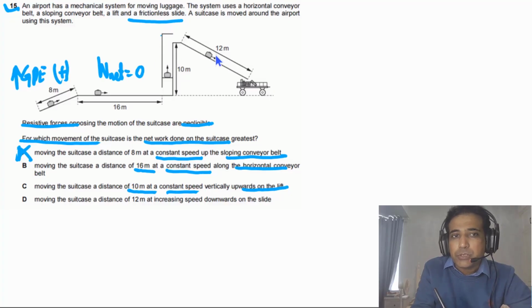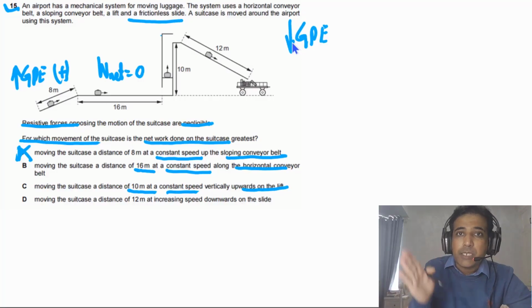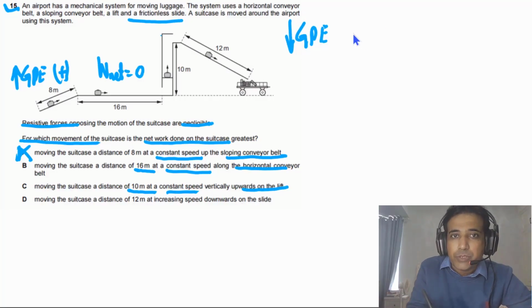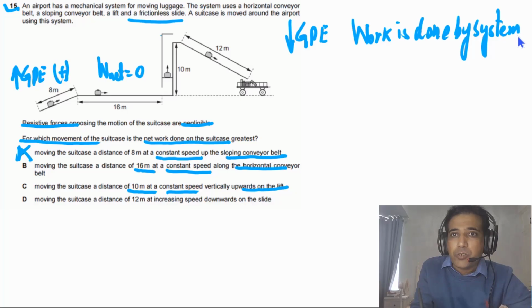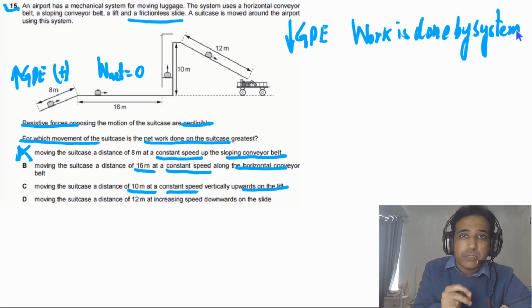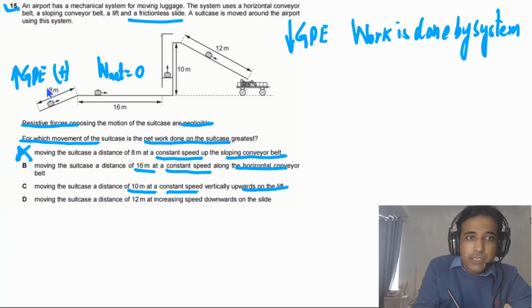But if you look at option D, in this case, the object is losing potential energy. So GPE is decreasing. It means work is done by the object, or we can say work is done by the system. So when an object loses potential energy, work is done by the system. When the object gains potential energy, work is done on the system. And in this case, here work is done on the system.